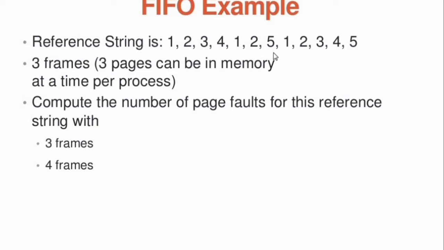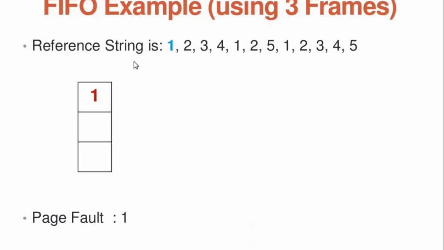Now first we will see this computation using the 3 frames. I have taken the reference string 1, 2, 3, 4, 1, 2, 5, 1, 2, 3, 4, 5. First you have to load the page 1 in a page frame. Why are these 3 divisions there? Because in the example we have taken 3 page frames.